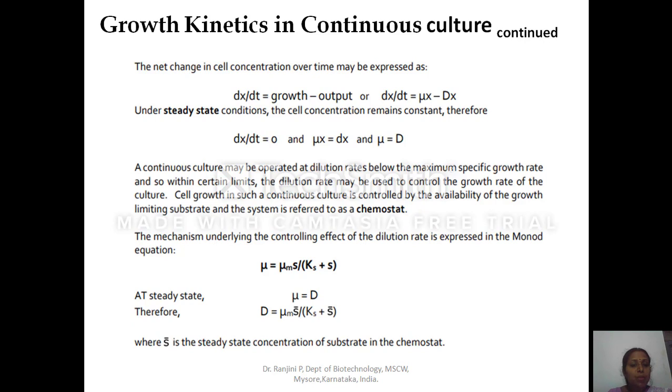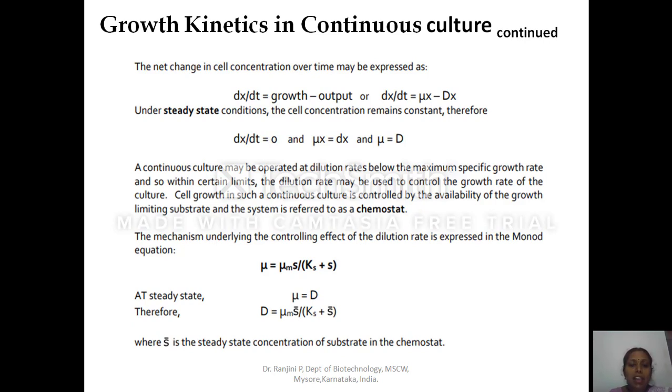A continuous culture may be operated at a dilution rate below the maximum specific growth rate, and so within certain limits the dilution rate may be used to control the growth rate of the culture. The rate at which we are providing the nutrient and removing the spent will limit or control the growth of the microorganism. Cell growth in such continuous culture is controlled by availability of the growth limiting substrate, and the system is referred to as chemostat.